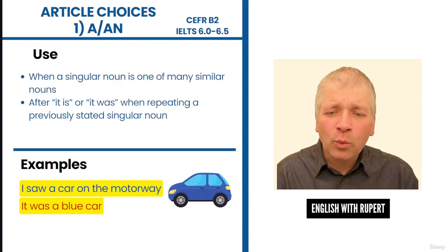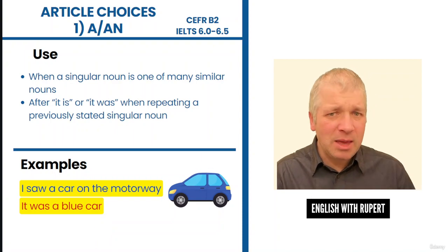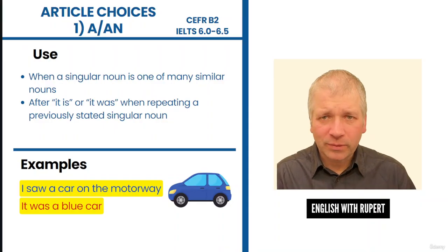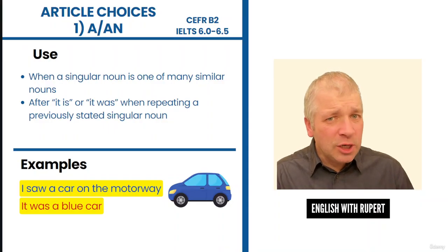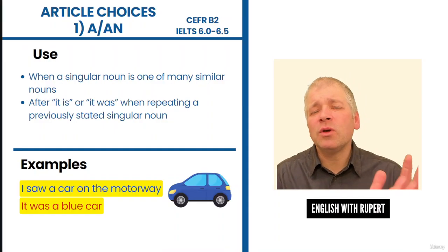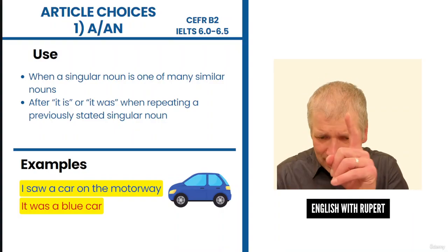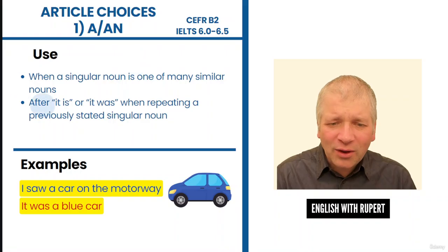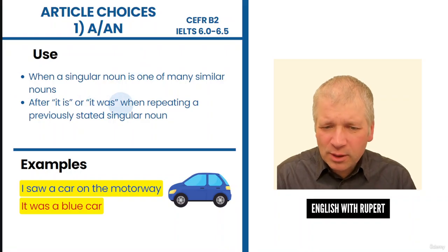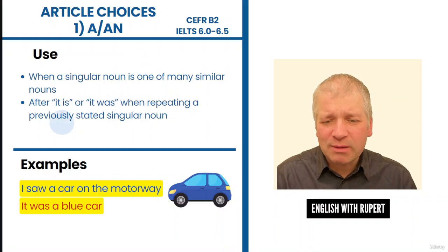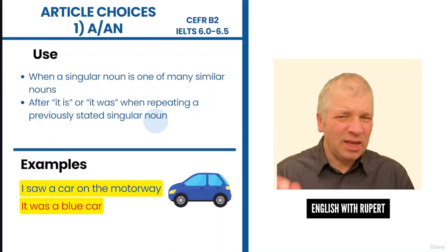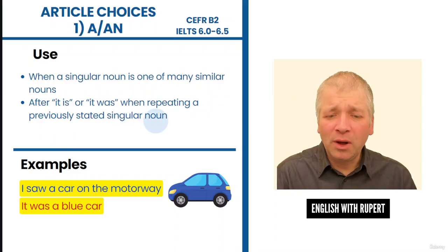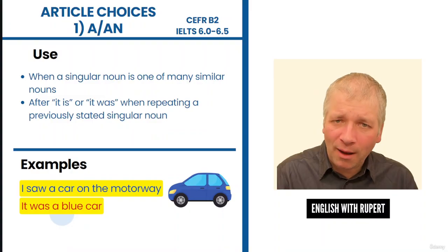Now here we are repeating the same car. Now, sometimes when you repeat nouns, you have to do something different with the article. But here I can still use a because after it is or it was, when repeating a previously stated singular noun, if it's immediately before, I can still use a.